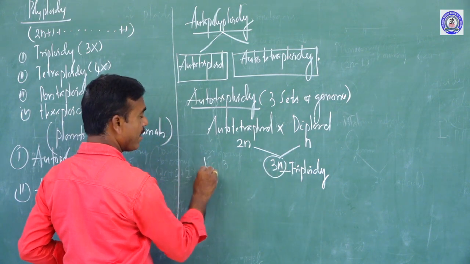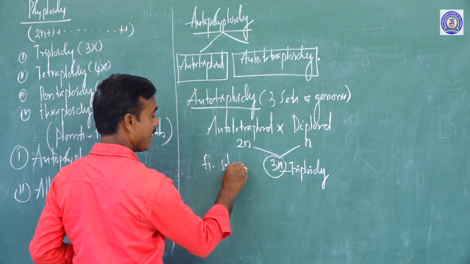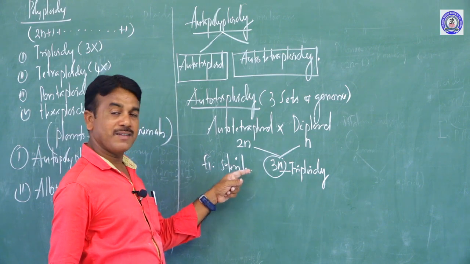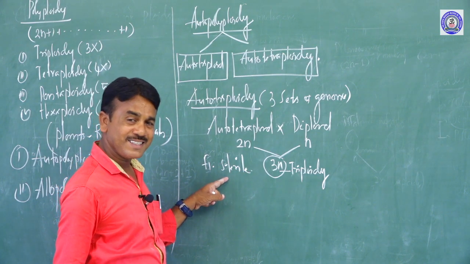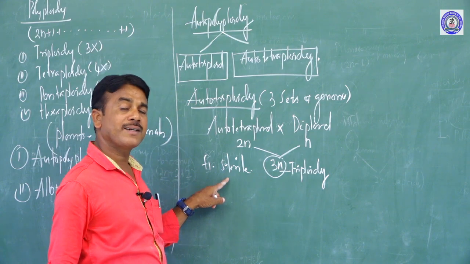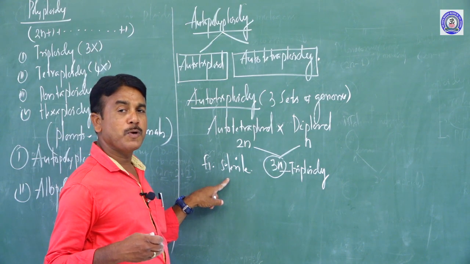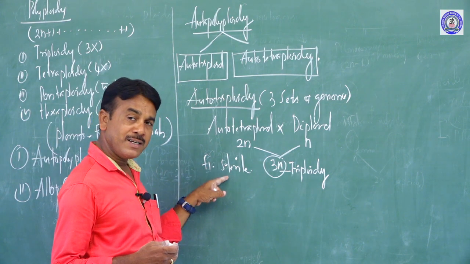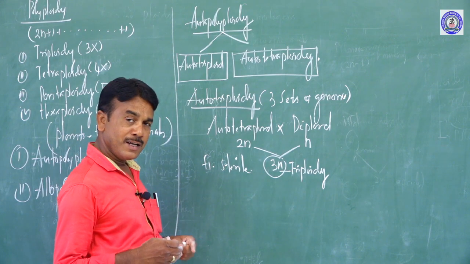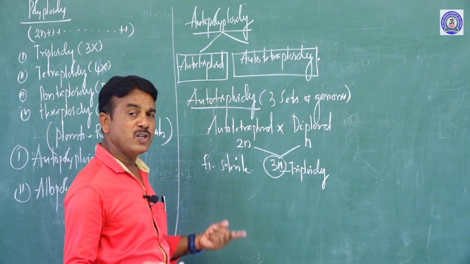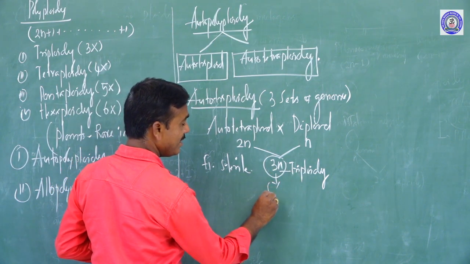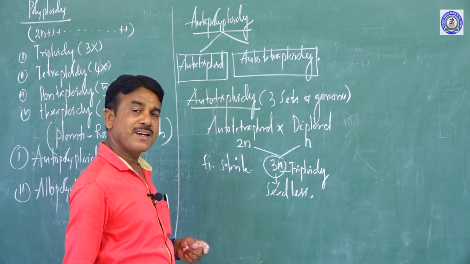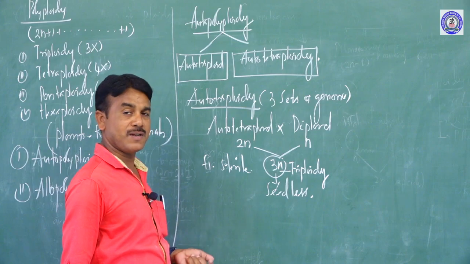3n in the F1 generation is usually sterile. Under that condition, the plants cannot form seeds. Due to the sterile condition, such plants cannot produce seeds, and so seedless fruits are manufactured.